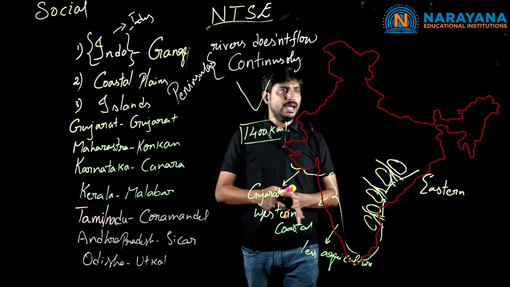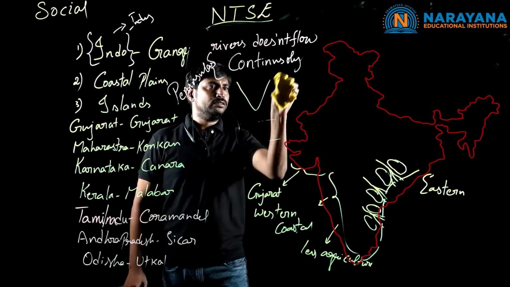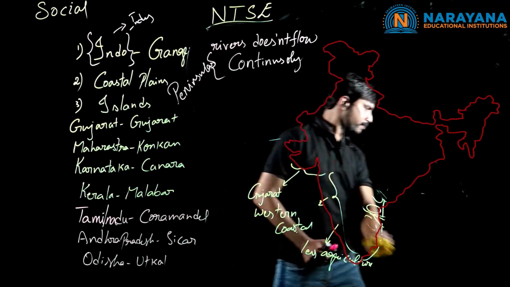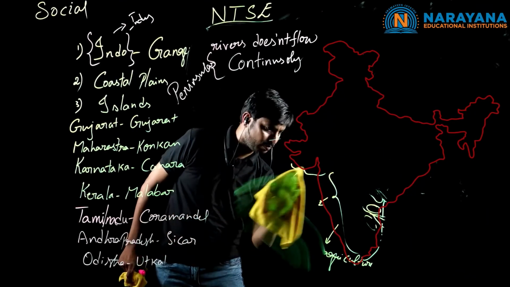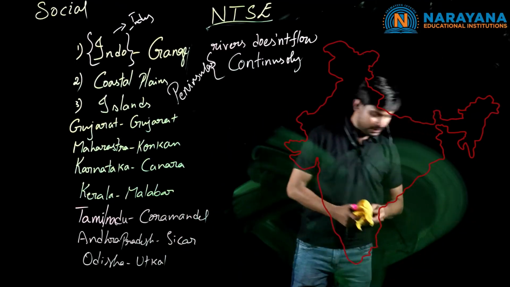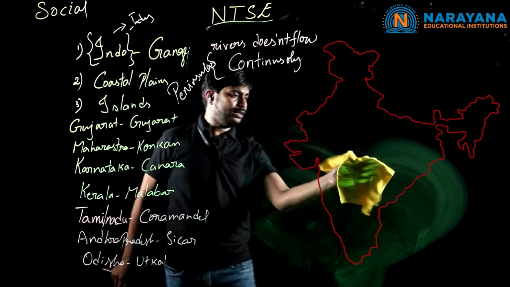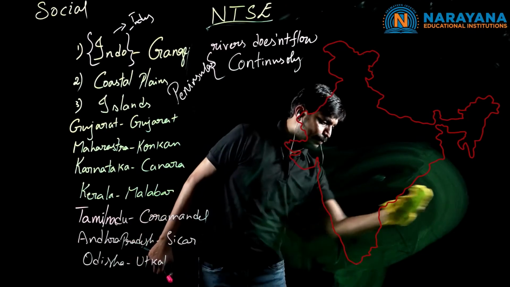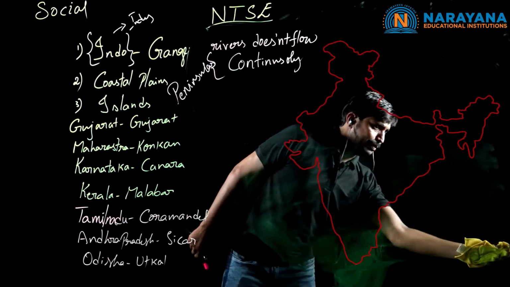Clear, children? After this I will give important notes about the coastal plains. Coming to the islands, how many islands do we have? Generally people think that India is a peninsula and a subcontinent, and that we have only 2 islands, the Lakshadweep Islands in the Arabian Sea and the Andaman Nicobar Islands